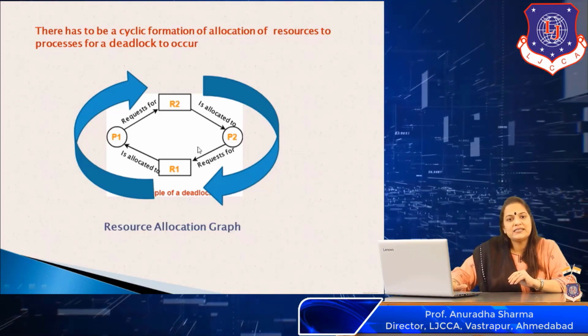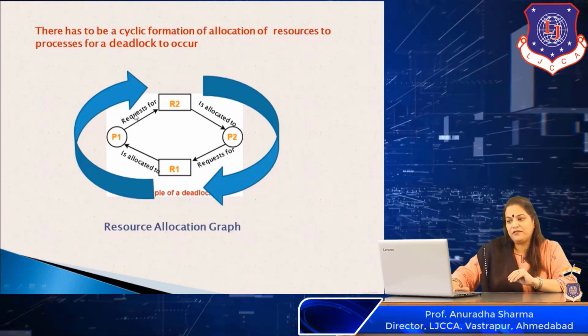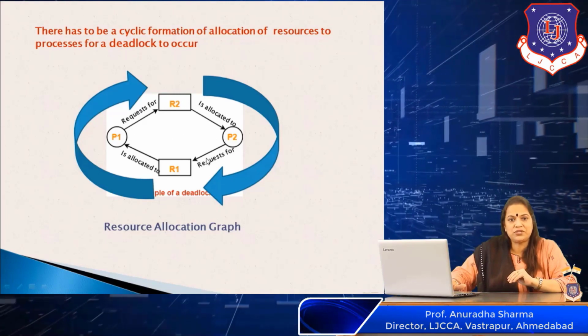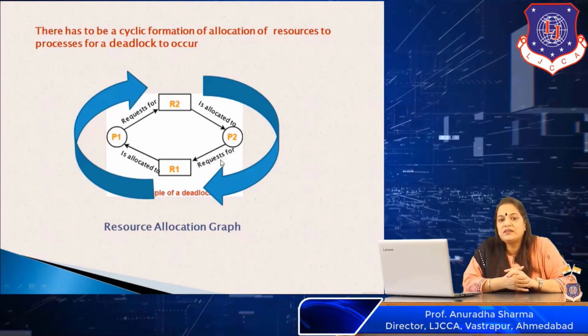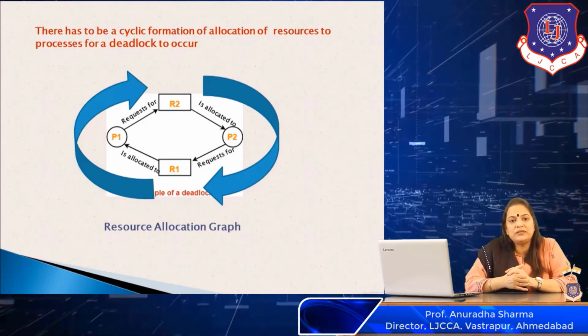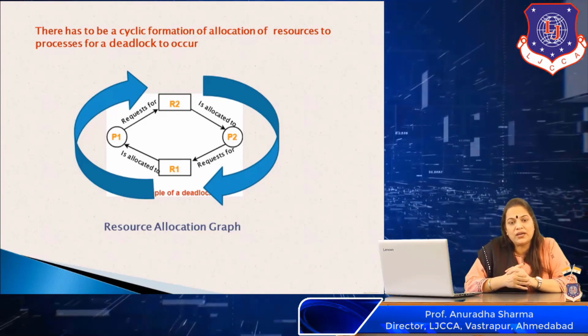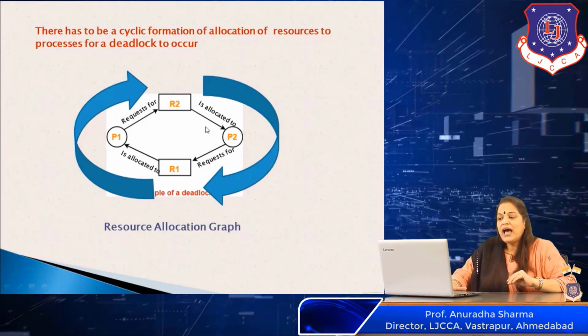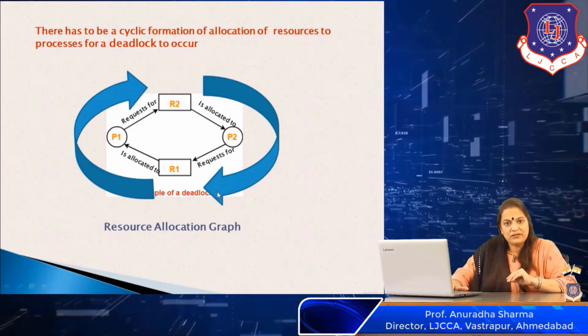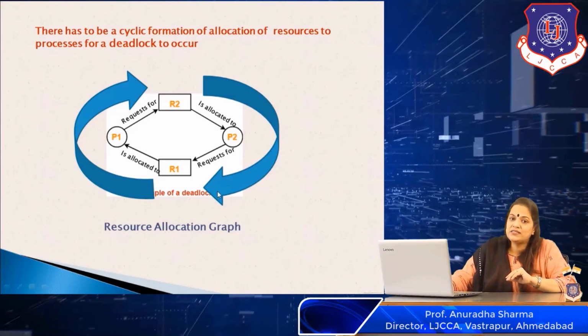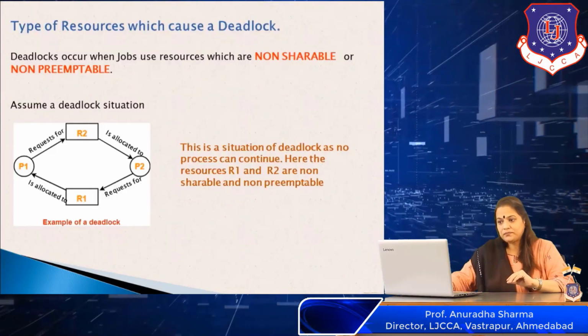Unless we have the cyclic formation in a resource allocation graph, there is no deadlock. If we want to find out whether a deadlock exists or not, we have to go by the arrows, and if the arrows form a cyclic formation, then it is a definite situation of a deadlock.